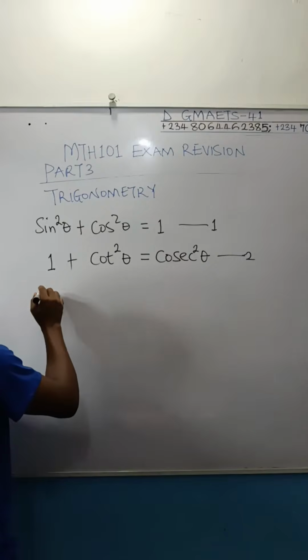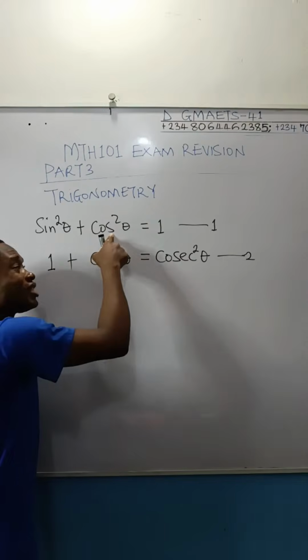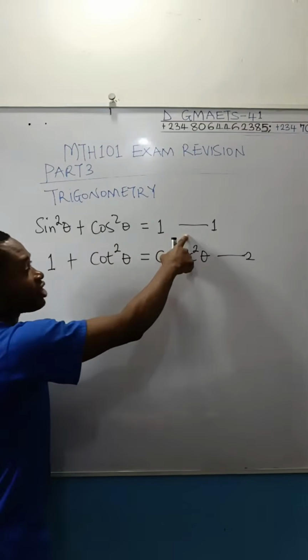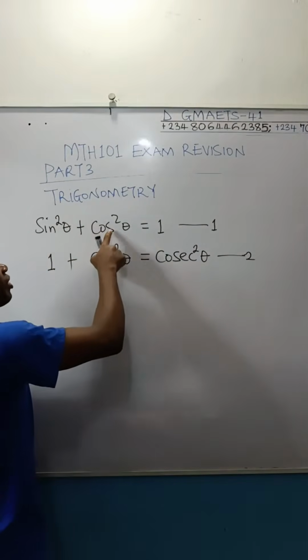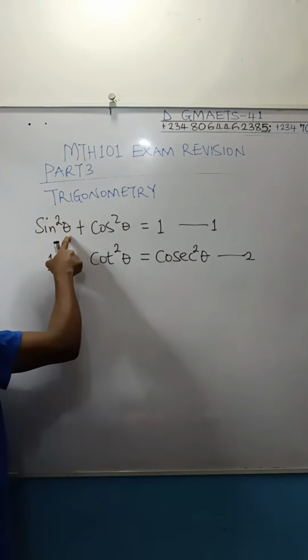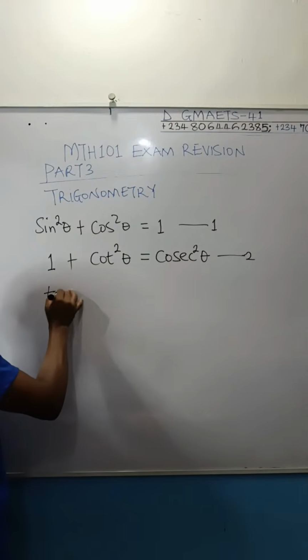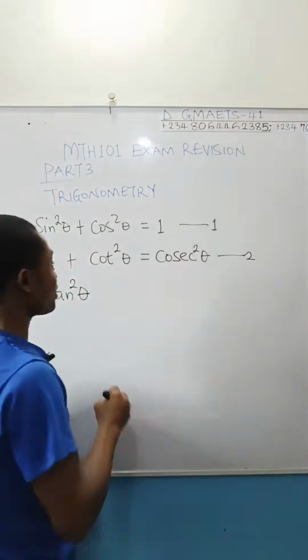Now, the next one you need to know is dividing each of these by cos squared theta this time around. Remember, to get this, I divided this first one by sine squared theta. So if I decide to divide by cos squared theta, what will I get? Divide sine squared theta by cos squared theta. You are going to get tan squared theta. Good. Tan squared theta, because sine over cos is tan.